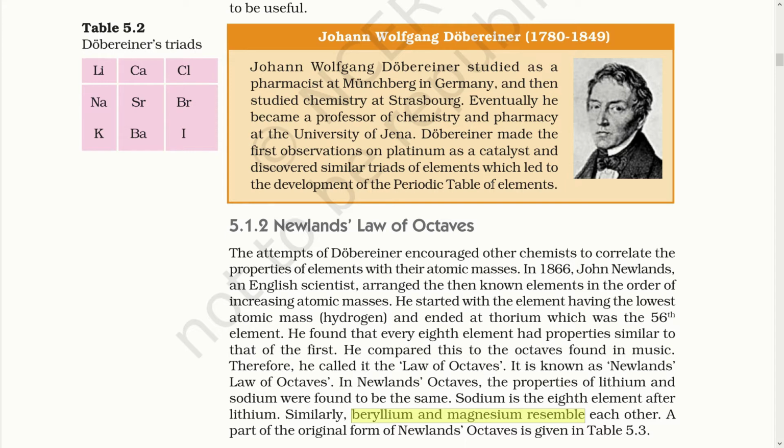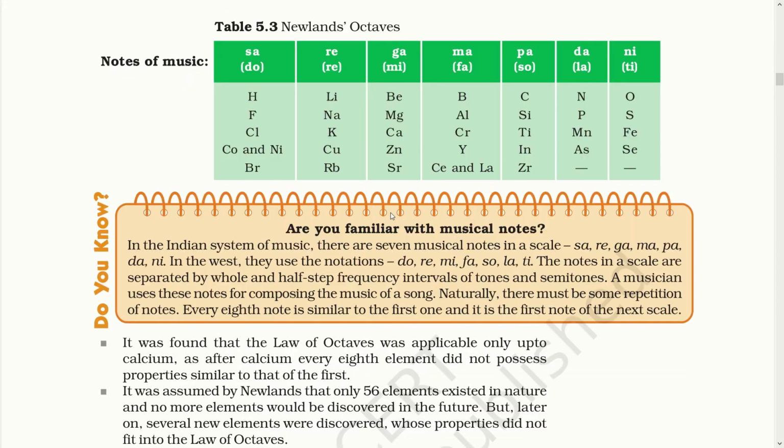In the same manner, he tried to resemble his new arrangement of elements. He found that every eighth element in the series resembles the first in various ways. This is how Newland arranged the elements in the table. So you can see here, if we consider lithium, the element after it would be sodium, and both of them share similar properties. Also, with beryllium, you will find magnesium, and they both resemble each other. So this was called the law of octaves.